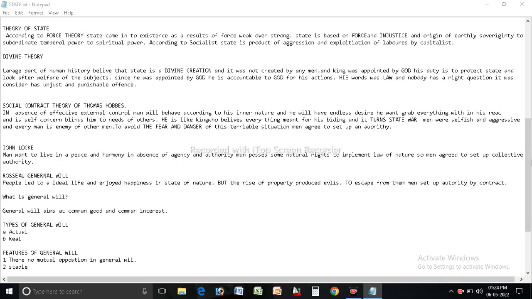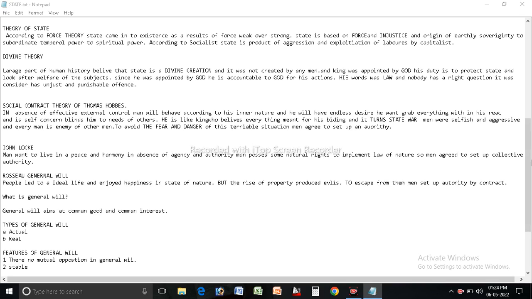People lead an ideal life and enjoy happiness in the state of nature, but the rise of property produces evils. To escape from them, man wants to set up an authority by contract. Now let us see what is general will. General will aims at common good and common interest.